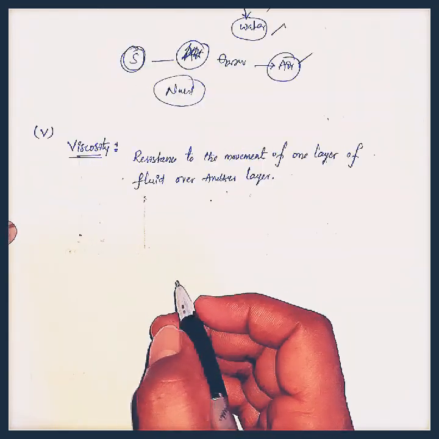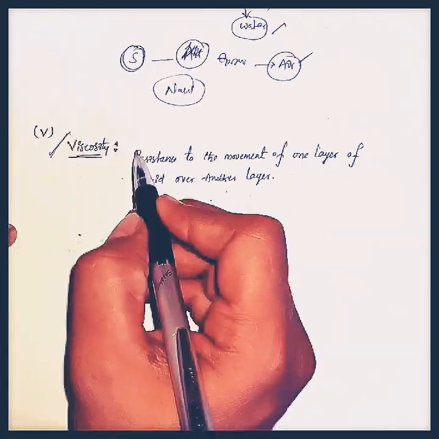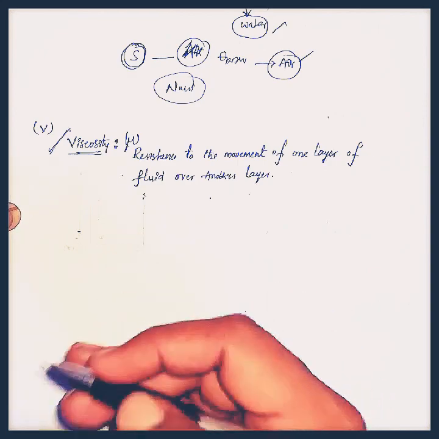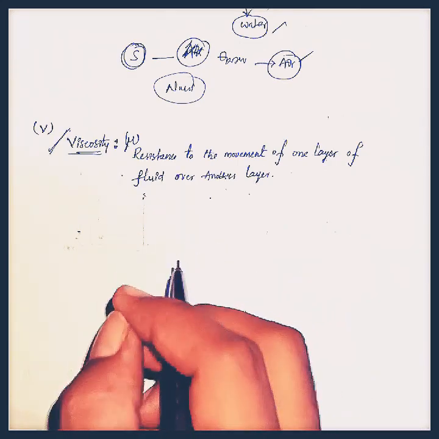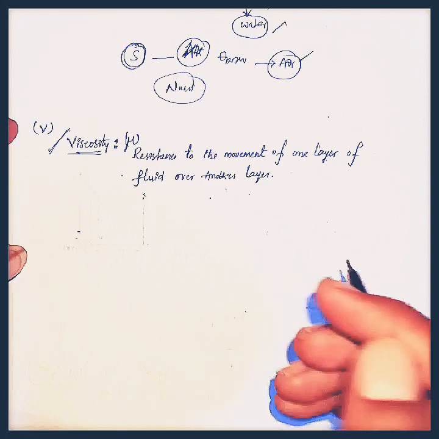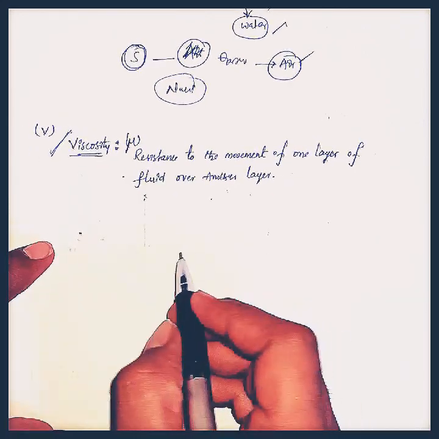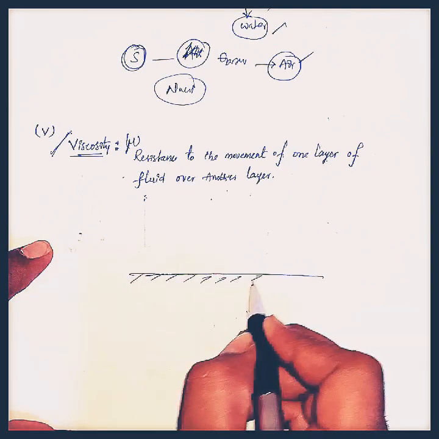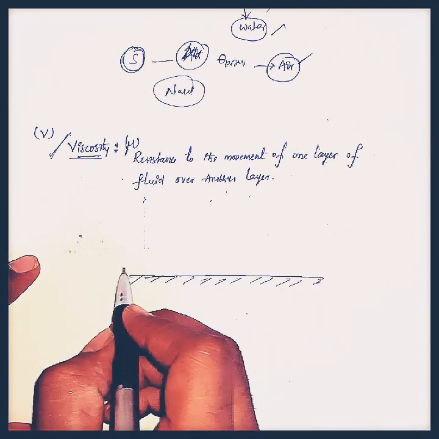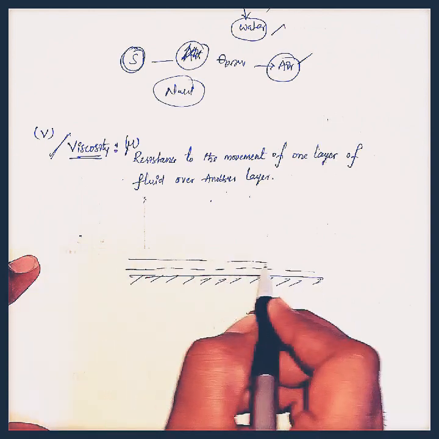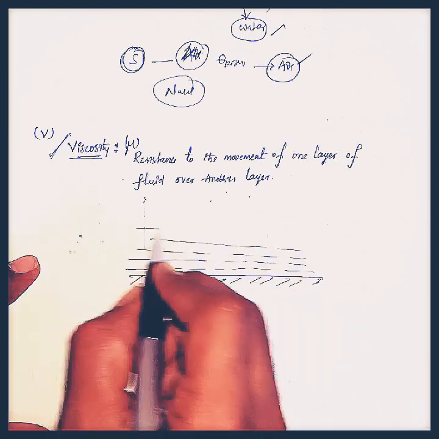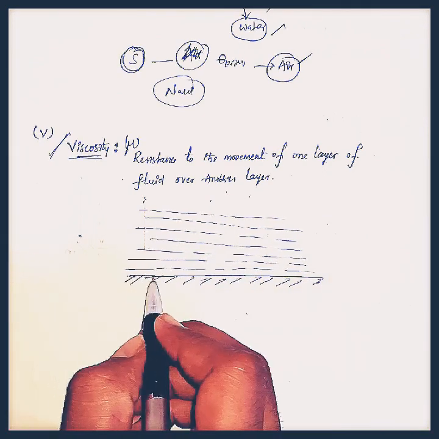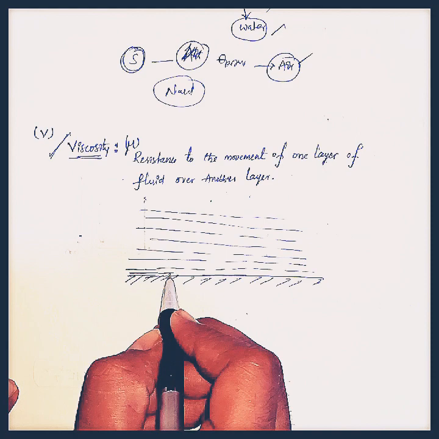And the next very important property is viscosity. It is denoted with the letter mu, and it is the property of the fluid that resists the movement of one layer of a fluid over another layer. Okay, here I will explain with an example. Let us consider one solid boundary like this. Some fluid is flowing on the solid boundary in layers like this. Let us consider the layer adjacent to the solid boundary will stick to it.